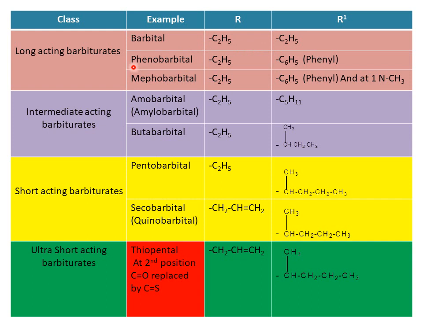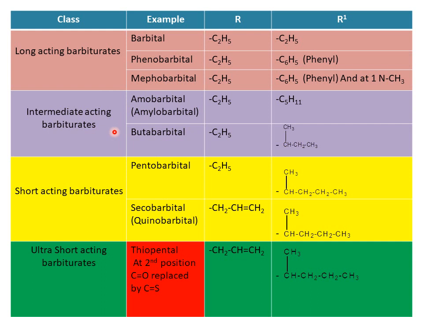In case of phenobarbital, the name itself indicates it possesses a phenyl. One must be ethyl and the other is phenyl. And next one is methylbarbital. In methylbarbital, phenyl is common, and along with the phenyl, Me indicates a methyl group. So the R group is ethyl, another one is phenyl, same as phenobarbital, but the difference is that the first nitrogen atom of the pyrimidine ring is substituted with a methyl group, which gives methylbarbital. These three come in the category of long acting barbiturates.